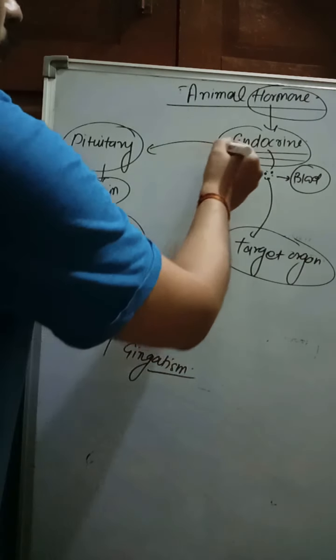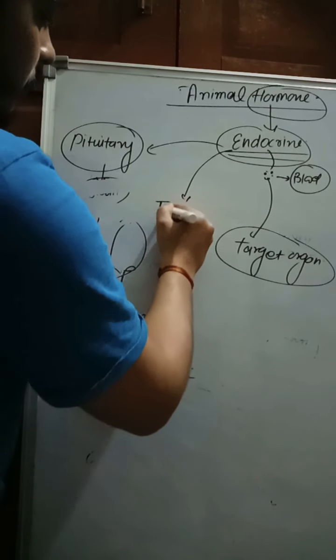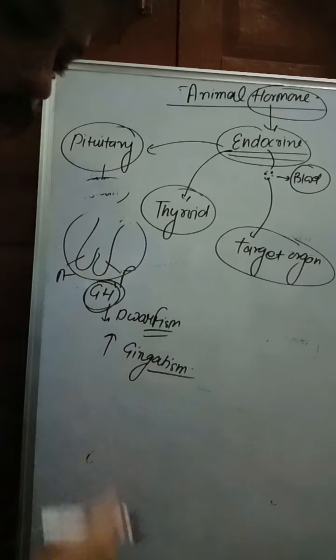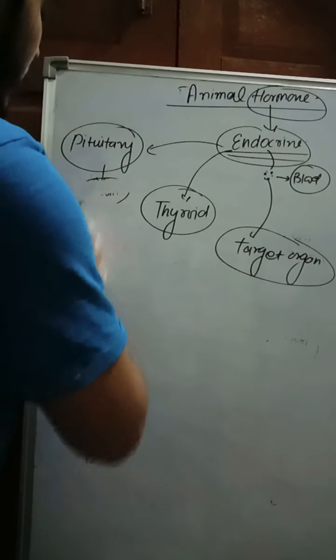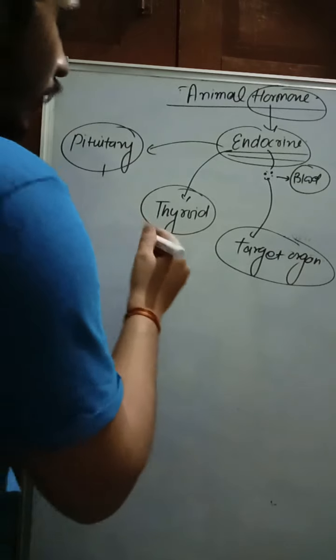Next we discuss the next endocrine gland, the thyroid. Where is it located? The thyroid gland is located on both sides of the trachea, close to the larynx.